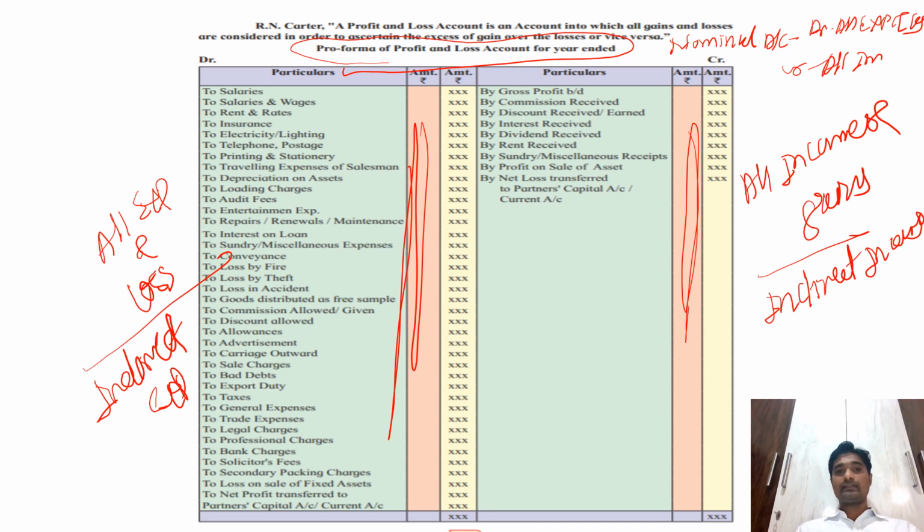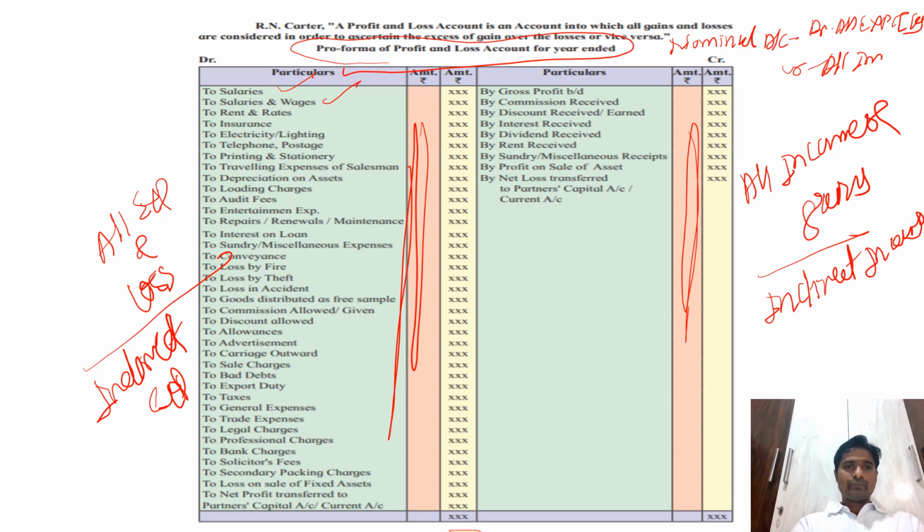Now we will discuss one by one. The first thing is salary, then salary and wages. These are the expenses paid in the office. So basically, the trading account is a type of factory account, and the profit and loss account is where the office and administration related activities and the selling and distribution related expenses are taken.